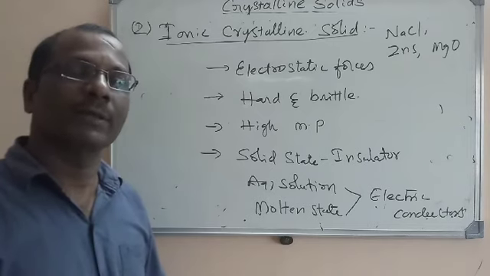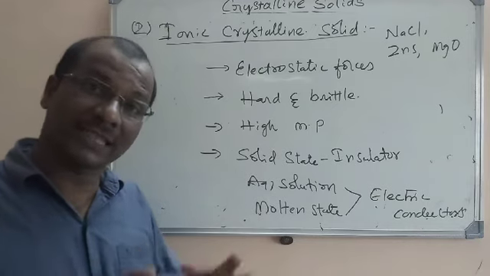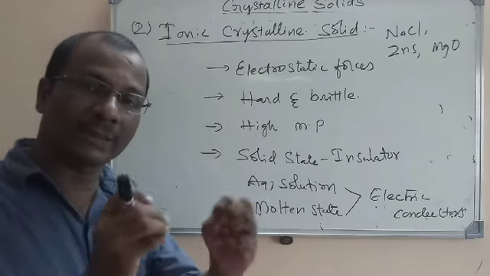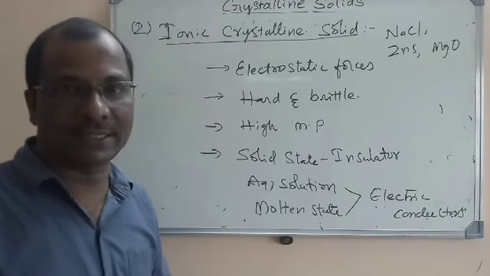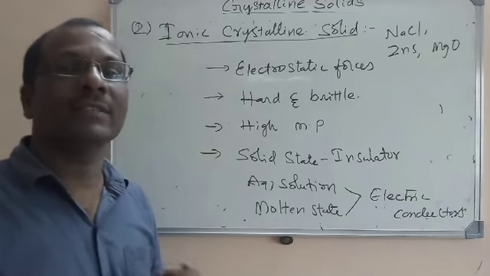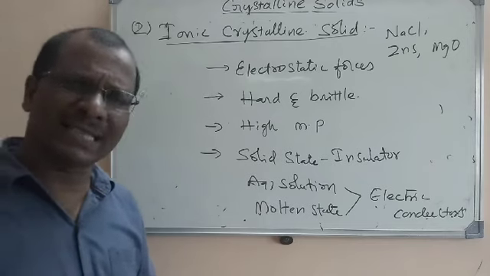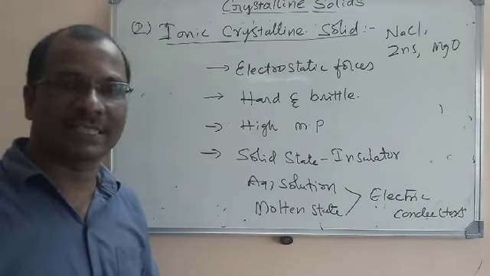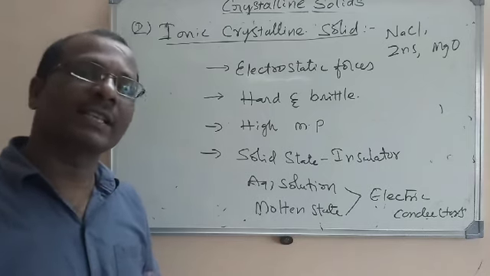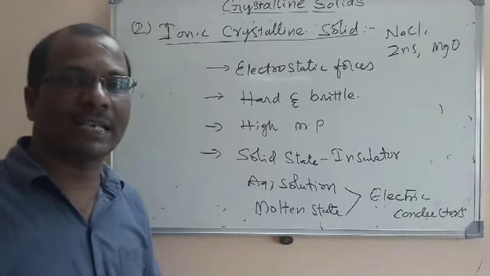The first type is molecular crystalline solids, where molecules are the constituent particles in the crystals. In ionic crystals, ions are the constituent particles. The next type of crystalline solids is metallic crystalline solids, and the last one is covalent crystalline solids. We will study the remaining two classes of crystalline solids in the next class.